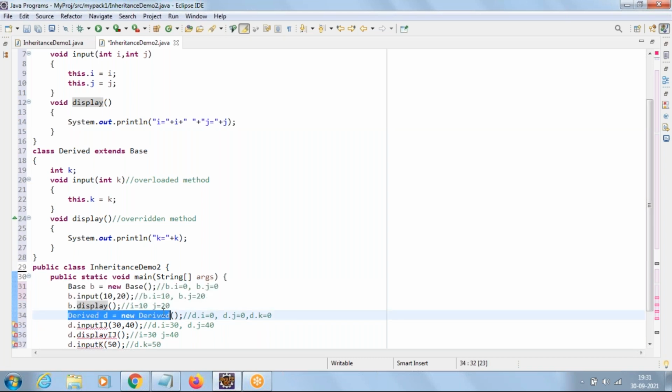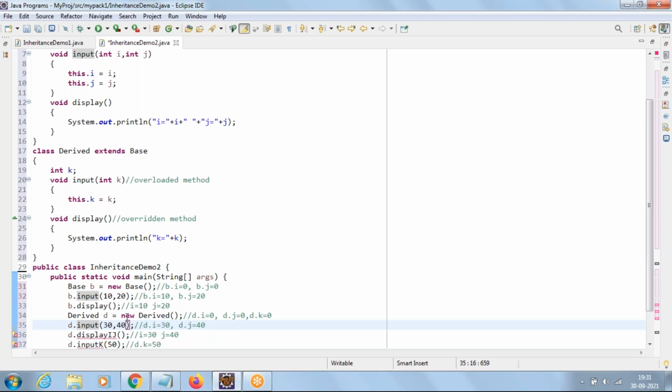Now when you create a derived object, if you say d.input(30,40), then which input method will it invoke? Base class input or derived input? Derived by default, derived. The base and derived classes both have an input method with two arguments. Ravi?